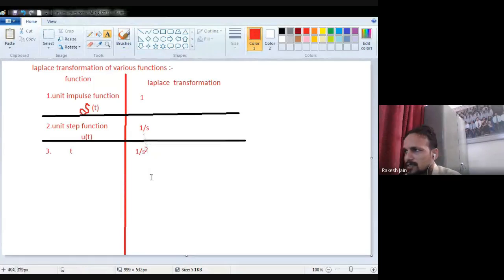I just increased the size of this division so you understand. So 1 divided by s square is the Laplace transformation for the function t.